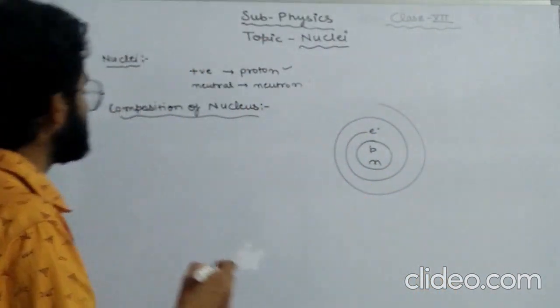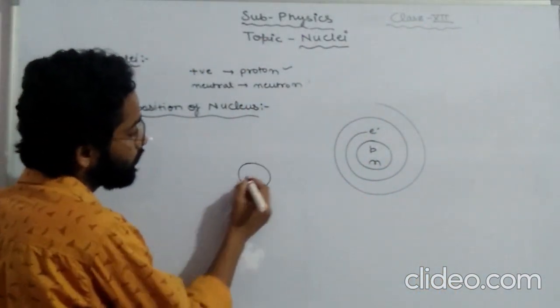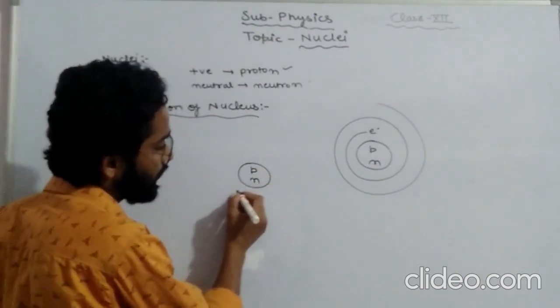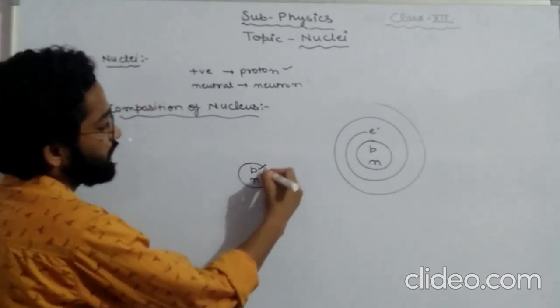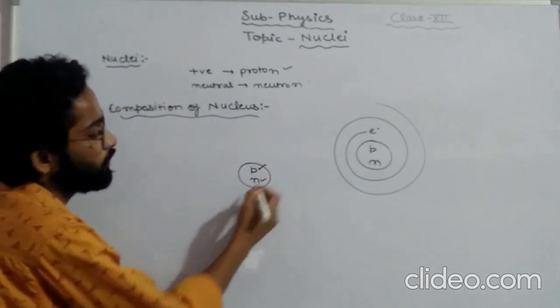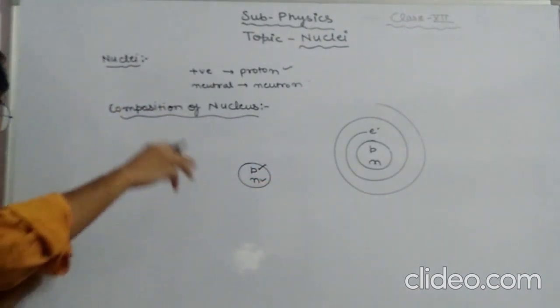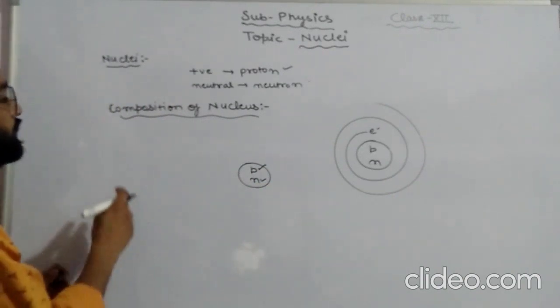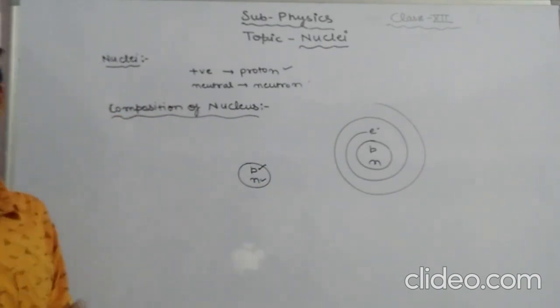That means he suggested that there is a central core of an atom in which positively charged particles are present. Those positively charged particles are known as protons, and the neutral particles which are kept with them are known as neutrons. It is said that almost all the mass of the atom is concentrated within the nucleus.